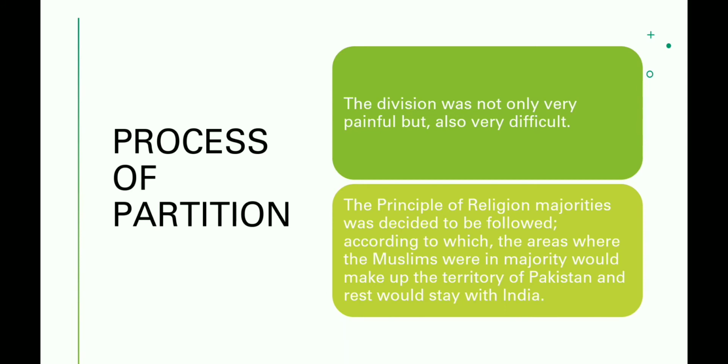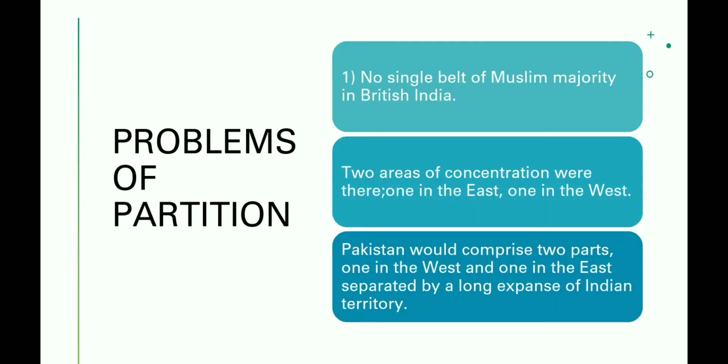They would go and make another nation, that is Pakistan, and the rest would stay with India. So this was the process. We have already seen that it was not a very easy task. Now let us learn the problems of partition, which are related to the process.